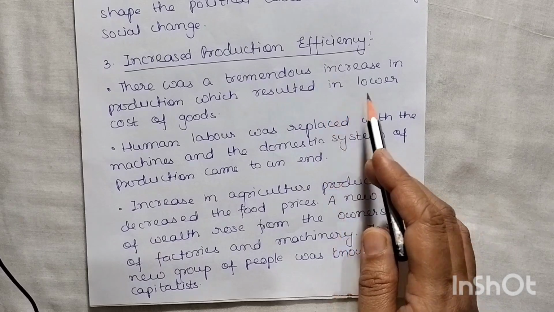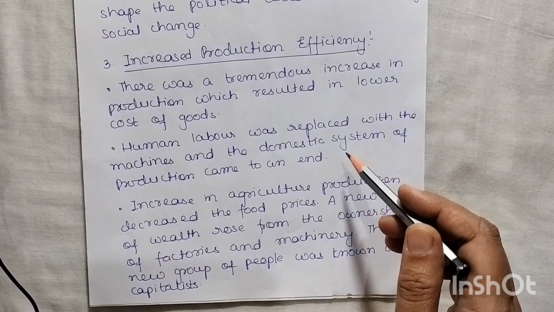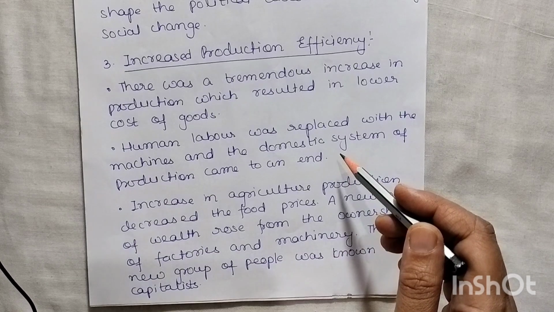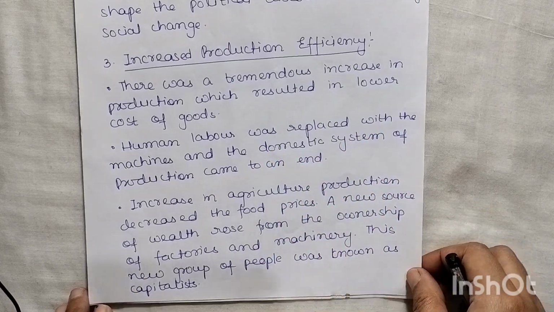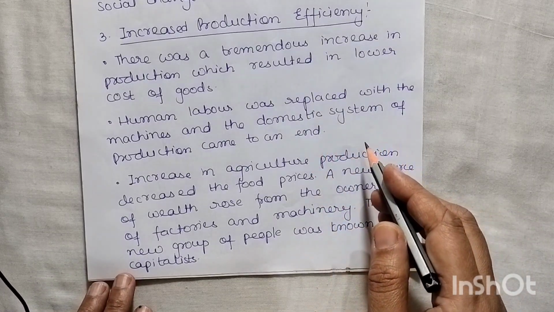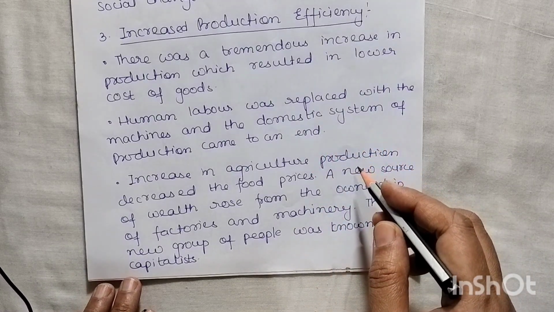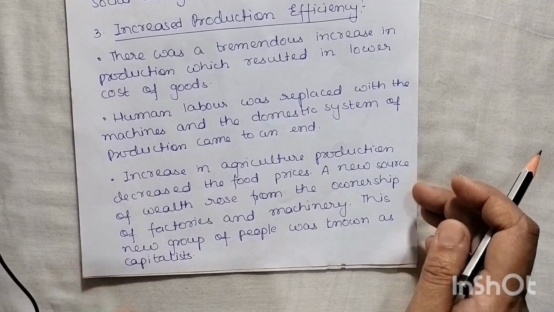There was a tremendous increase in production, which resulted in a lower cost of goods. As a lot of production was going on, the cost of goods came down, it became low. Human labor was replaced with machines and the domestic system of production came to an end. So now human labor has been replaced by machines.